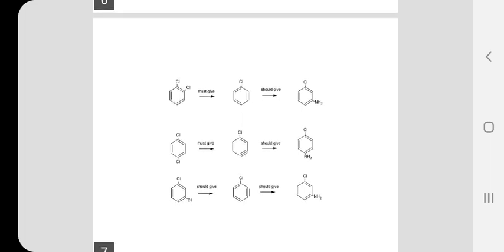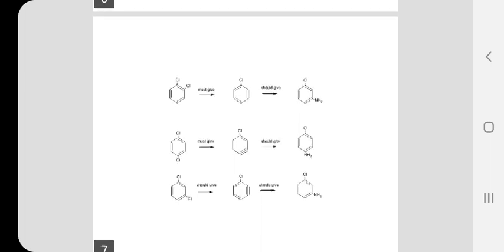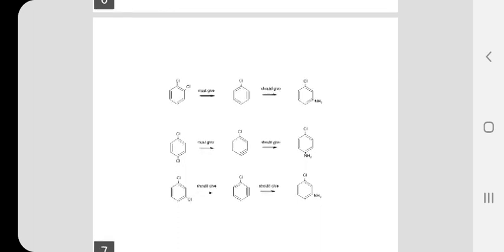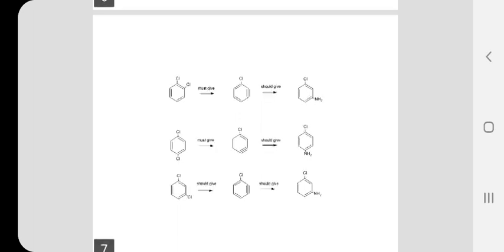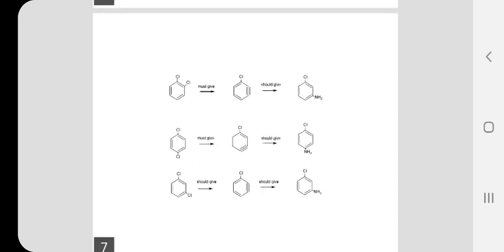And if meta-dichlorobenzene is treated with lithium amide or sodamide, it should give this benzyne intermediate, and then it should give meta-aminochlorobenzene, or meta-chloroaniline, as the product. So it is very clear that ortho-dichlorobenzene, if treated with lithium amide or sodamide, undergoes cine substitution only, and it will give meta-chloroaniline as the product.